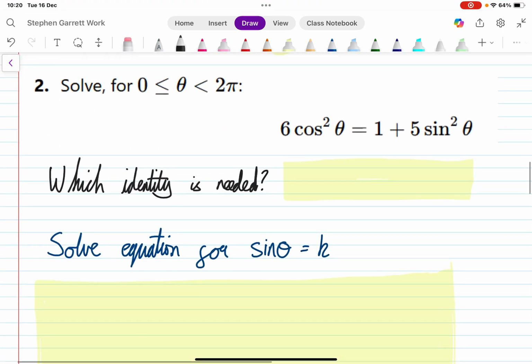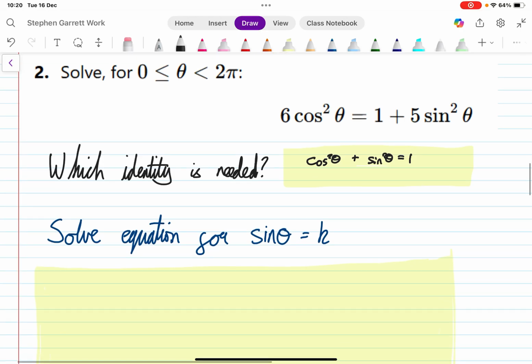We'll have a look at this one. Here we have a similar sort of situation: 6 cos squared theta equals 1 plus 5 sine squared theta. Exactly the same. We're going for cos squared theta plus sine squared theta equals 1, and again we'd have to introduce that into this equation to reduce it down to a simpler trigonometric equation.